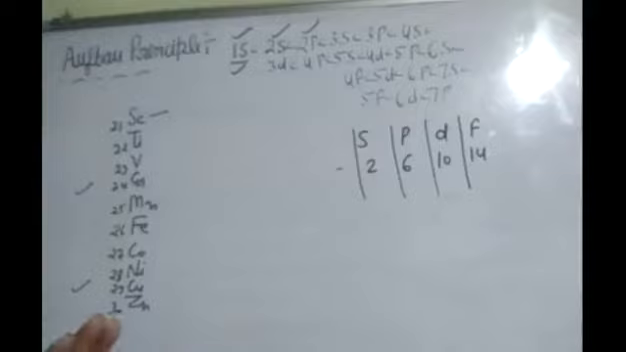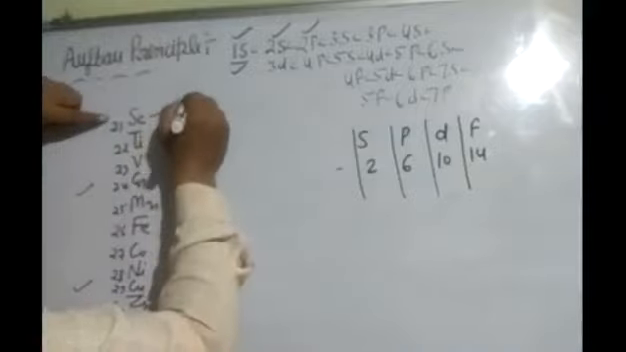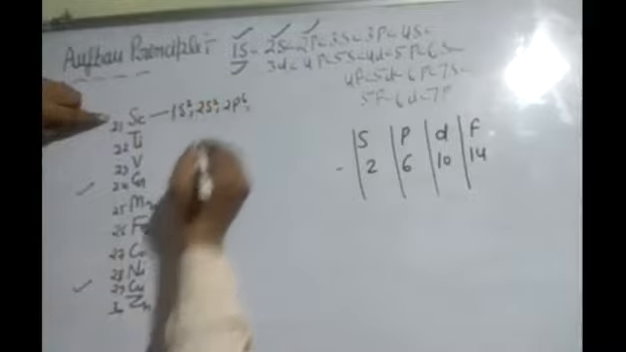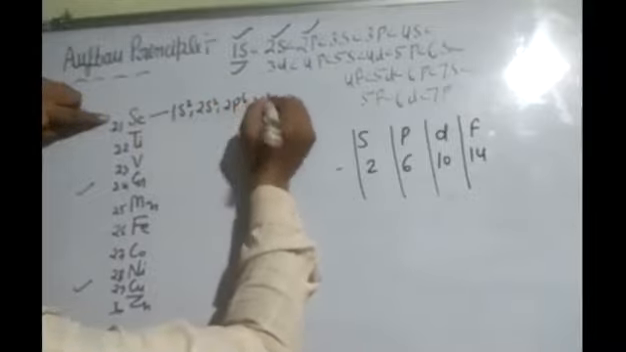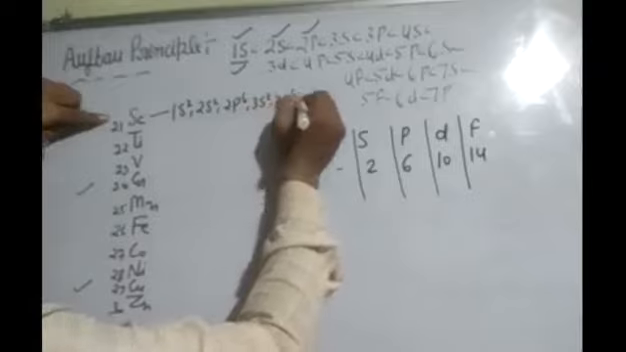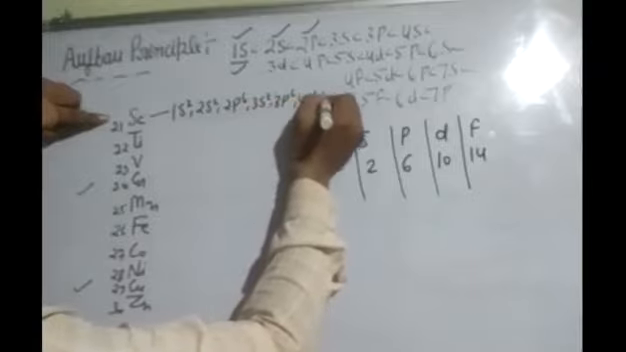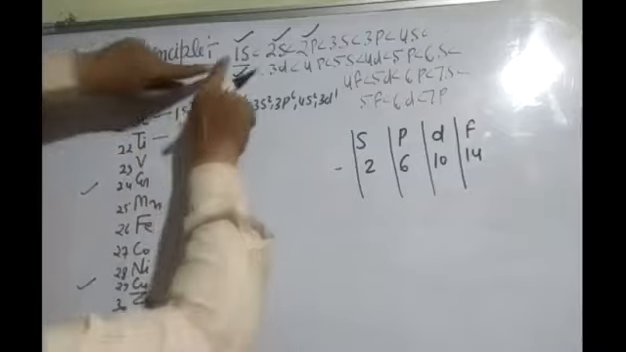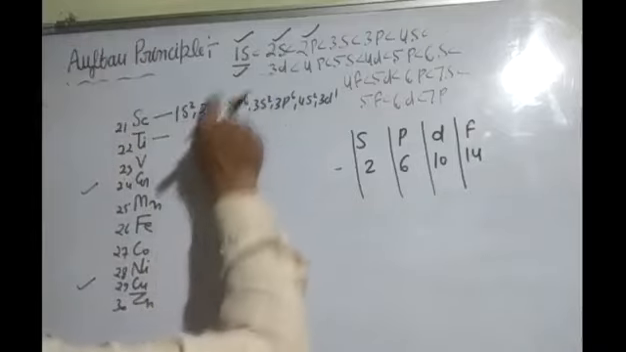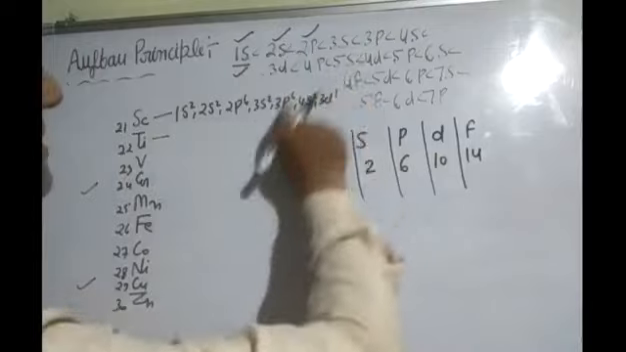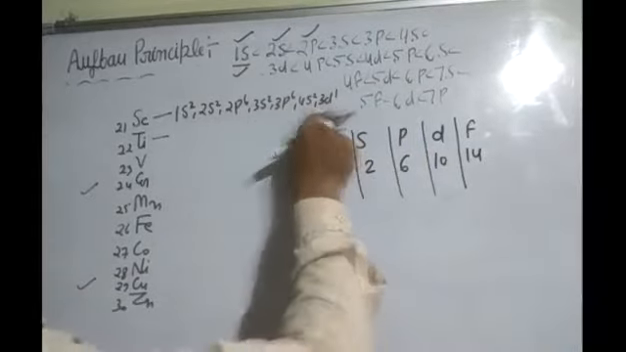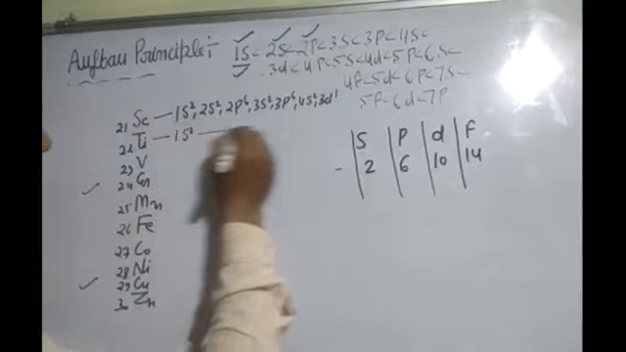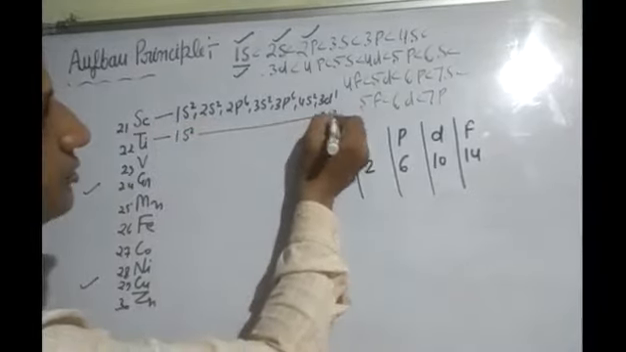21, 1s2, 2s2, 2p6, 3s2, 3p6, 4s2, 3d1. Okay students, in case of scandium, in this way you have to write 1s2, 2s2, 2p6, 3s2, 3p6, 4s2, 3d1. After this you have to write same way. Start 1s2 and here you have to write 3d2.